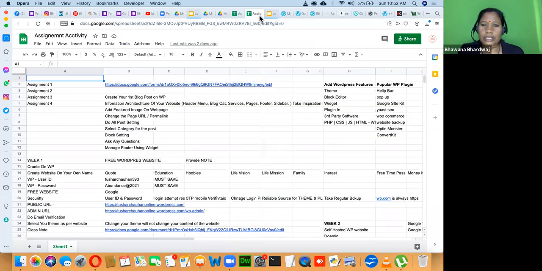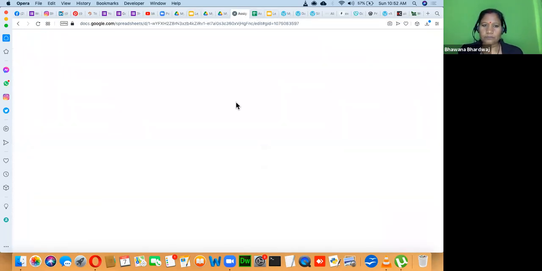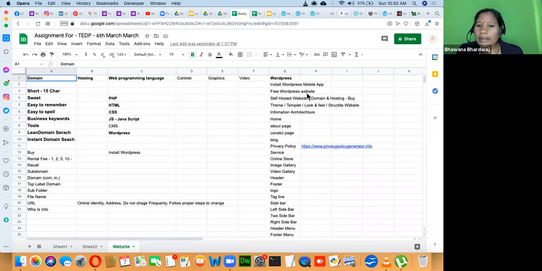I have the checklist like, so day one, you are installing WordPress, and then home page, about us page, contact us page, blog page, privacy policy page, service page, online store, image gallery, video gallery, header, footer, logo, tagline, sidebar, left sidebar, two sidebar, right sidebar, header menu, footer menu.